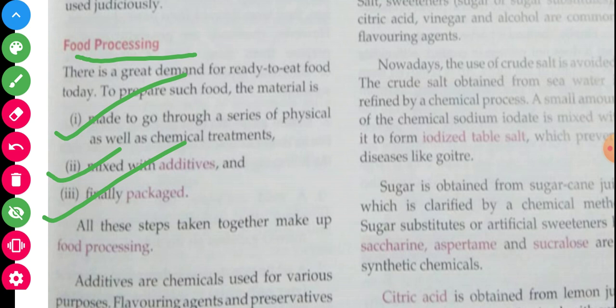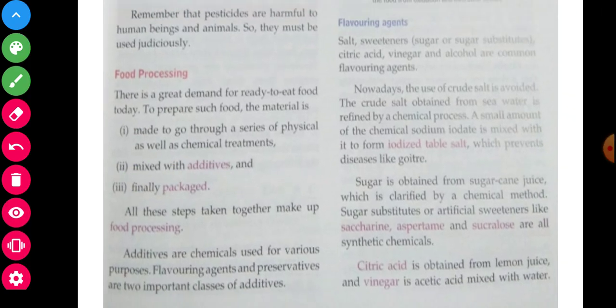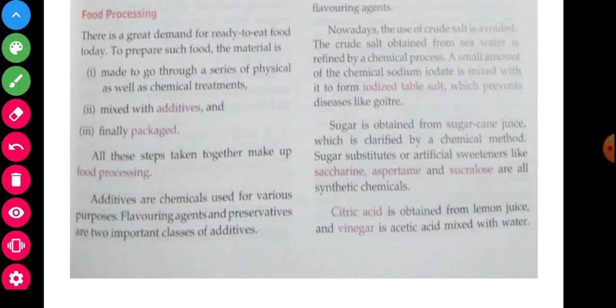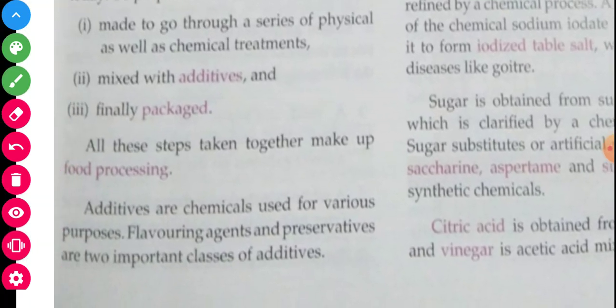So any food, all the steps taken together make food processing. Now see and observe one by one. Another paragraph, the last line here: all these steps taken together make up food processing. Additives are chemicals used for various purposes. Flavoring agents and preservatives are two important classes of additives. So my dear students, see and observe.